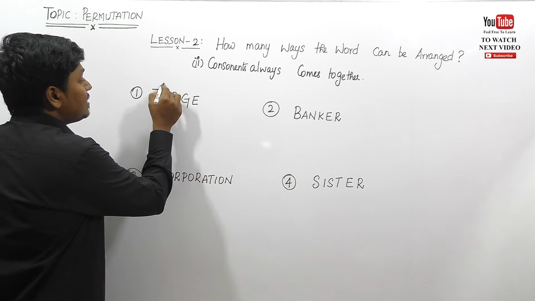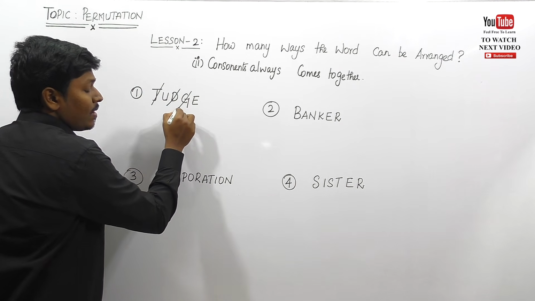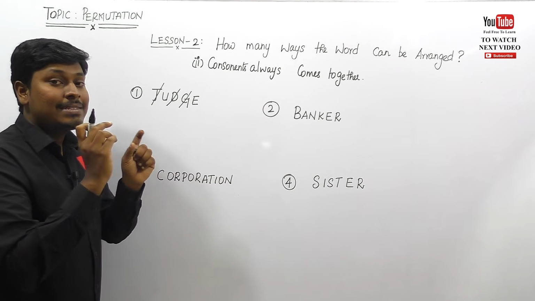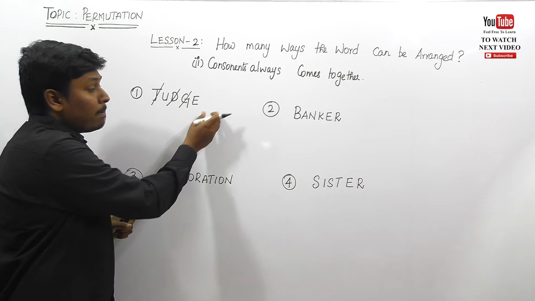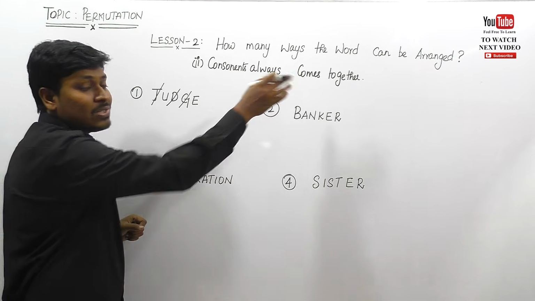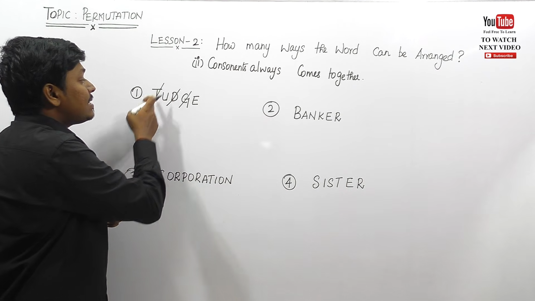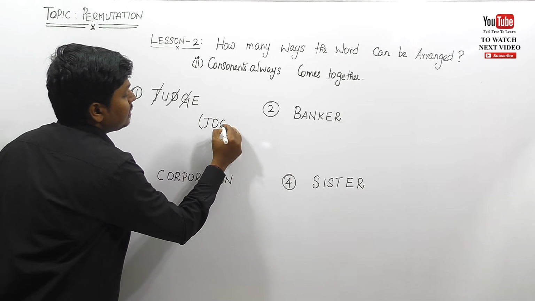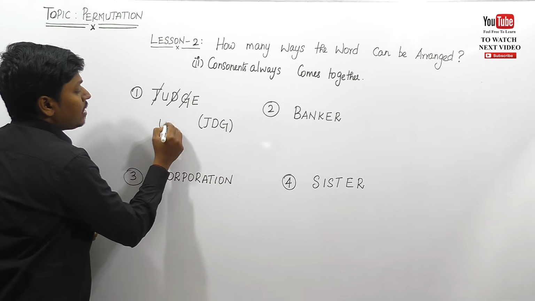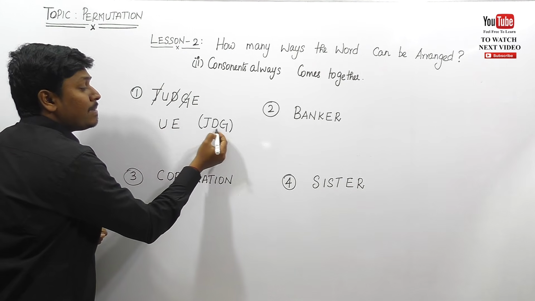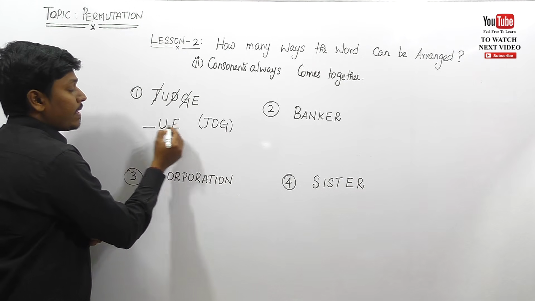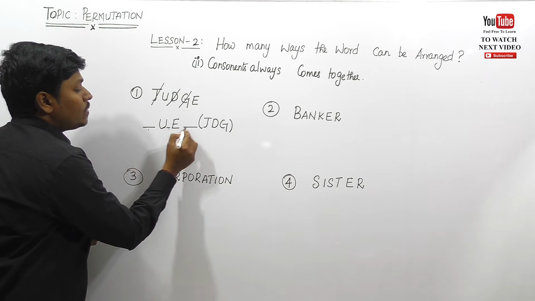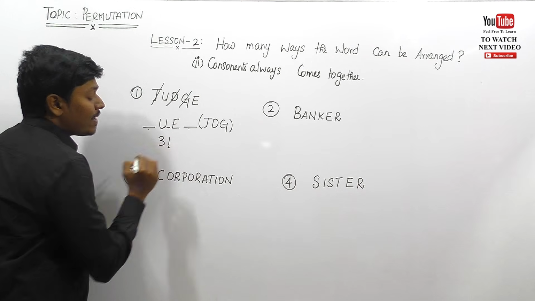I can say that J, D, G are the consonants. In the previous case we picked all the vowels and placed them inside the bracket, but here the concept is consonants always come together. Similarly, just pick all the consonants and place them inside the bracket. The remaining are U and E. Similarly, you can place all the consonants at the front, or at the last, or between U and E. So I can say 1, 2, 3. 3 places we can place, that is 3 factorial ways.